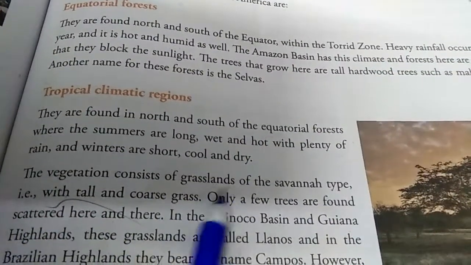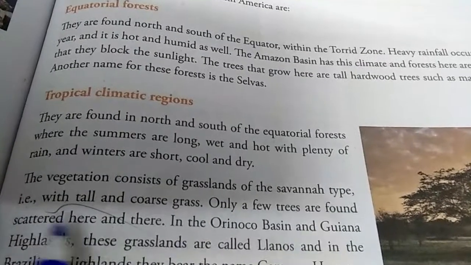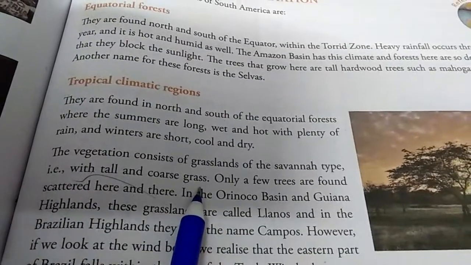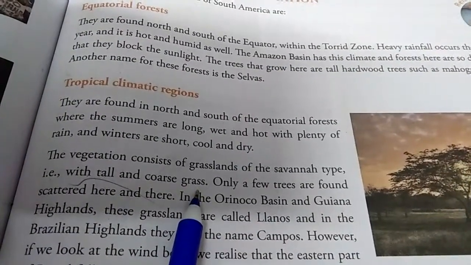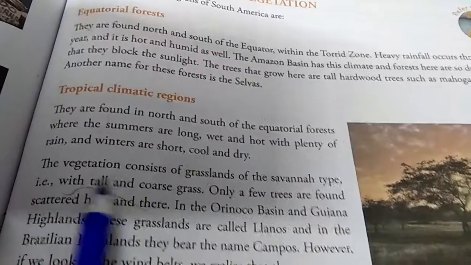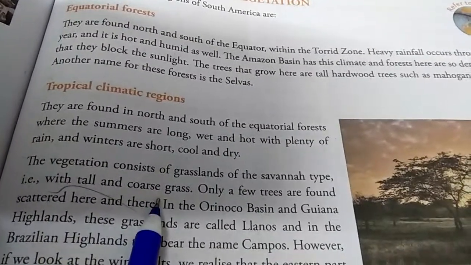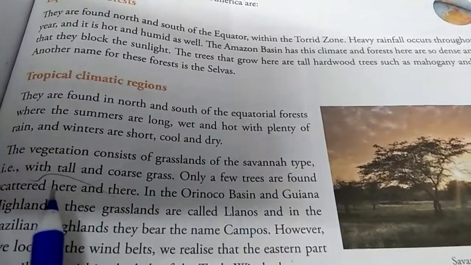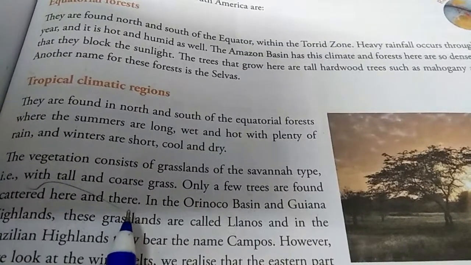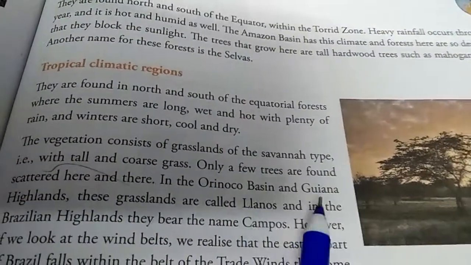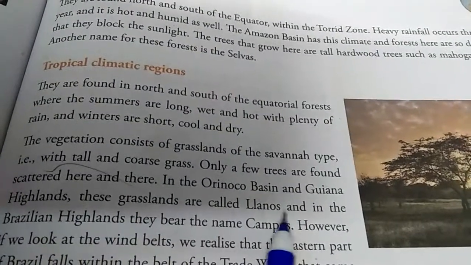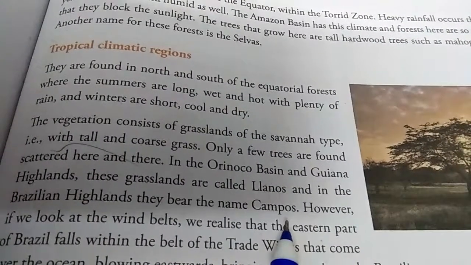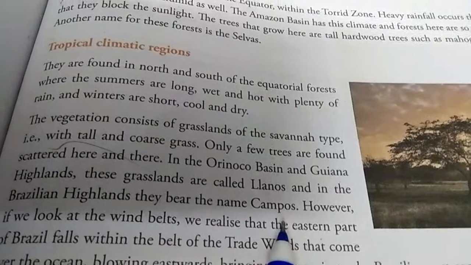The vegetation consists of grassland of the savanna type, that is with tall and coarse grass. Okay, so the vegetation that is found over here is of savanna grassland type, which is found in Africa, and these grasslands have very tall and coarse grass, that is very tall and hard. They stand. Only a few trees are found scattered here and there. Okay, few trees. In the Orinoco Basin in the north and Guiana Highland, these grasslands are called llanos, and in the Brazilian highland they bear the name campos. Okay, so they are known by different names.